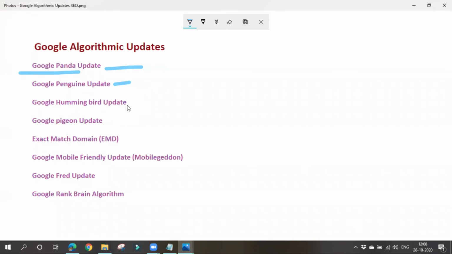Next thing is Google Hummingbird update. What is this Google Hummingbird update? Actually it is not a punishment. This update helps Google to find out and understand what the user exactly wants. Based on that, it will help Google to provide precise and more relevant, more exact results to the user. It will help Google to understand what the user exactly wants.